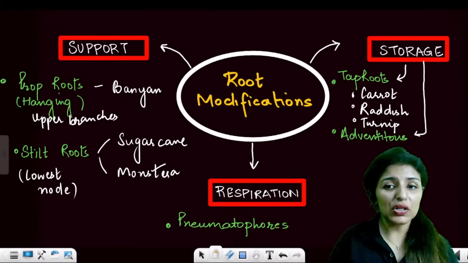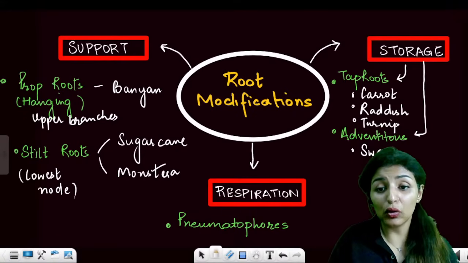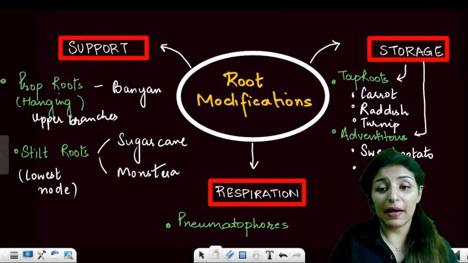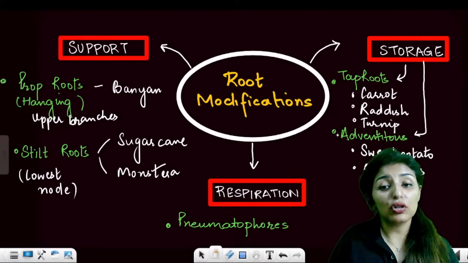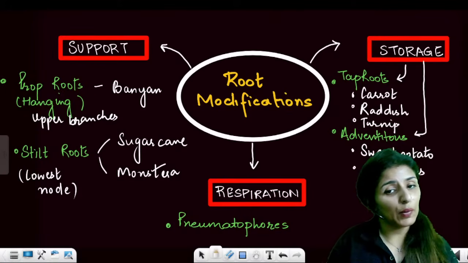The adventitious roots involved in storage are sweet potato and asparagus. You have to learn all these examples and know which are tap roots storing food and which are adventitious.